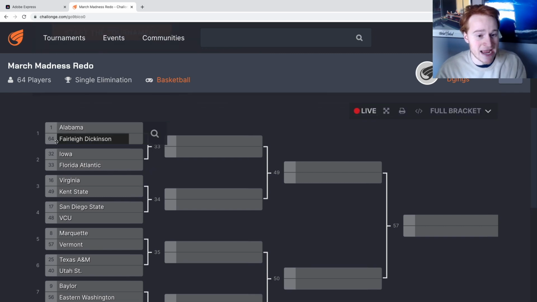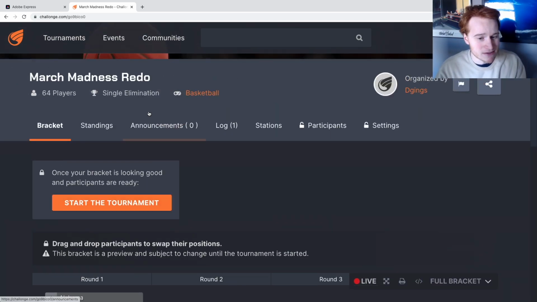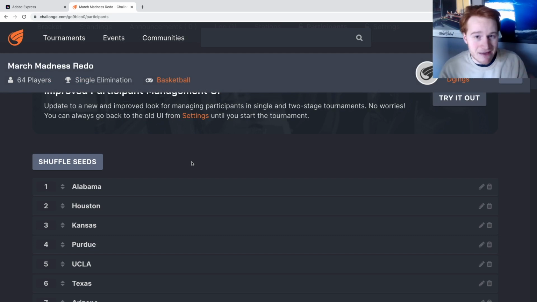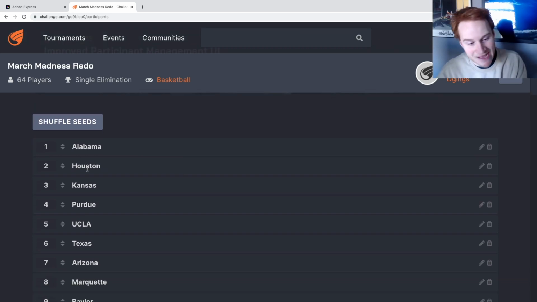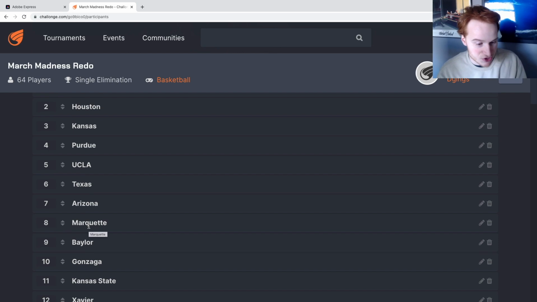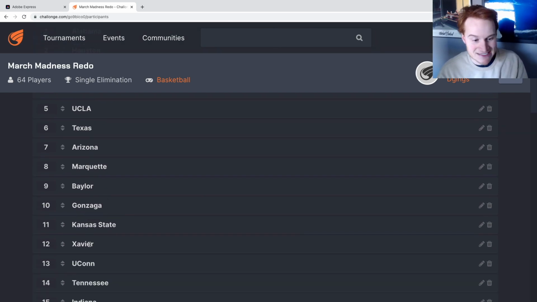But you guys can see, I'm going to go to the overall seeds. If we can do that, look at the participants and go to the seed lines here. And so basically everything is the same outside of a few teams. So I looked up the committee's overall rankings on the way they seeded, and it's just a carbon copy. I just copy and pasted it in. It's Alabama, Houston, Kansas, Purdue. Those were all the 1 seeds. UCLA, Texas, Arizona, Marquette. Those are all the 2 seeds.